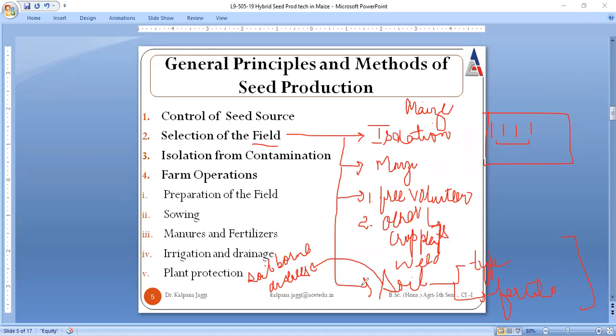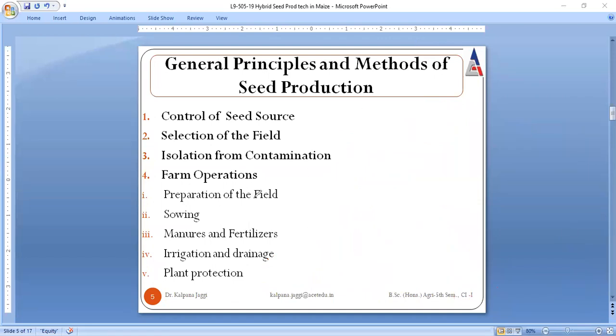And when we talk about the soil, the soil type and fertility are to be taken care of, and must match the crop that is to be produced. And at the end, the soil must be free from any kind of soil borne diseases. So with this, we have discussed the first two principles, that is control of seed source and selection of field. Now third is isolation from contamination.